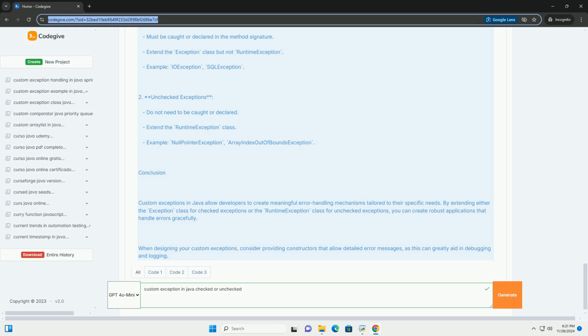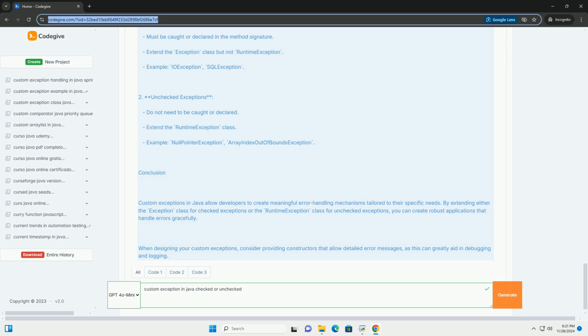Key differences between checked and unchecked exceptions. 1. Checked exceptions must be caught or declared in the method signature. They extend the Exception class but not RuntimeException. Example, IOException, SQLException. 2. Unchecked exceptions do not need to be caught or declared. They extend the RuntimeException class. Example, NullPointerException, ArrayIndexOutOfBoundsException.